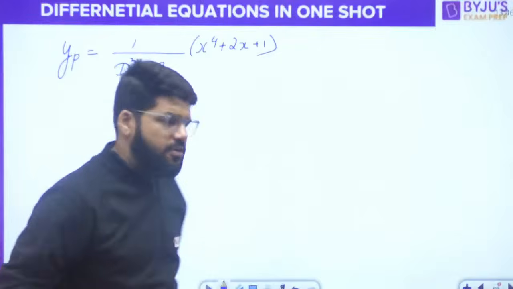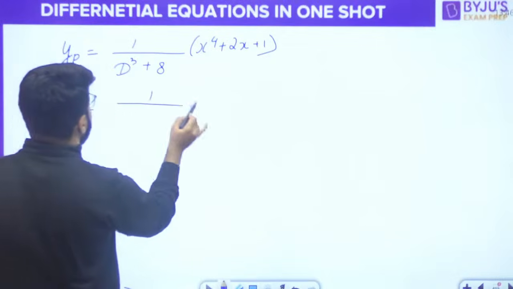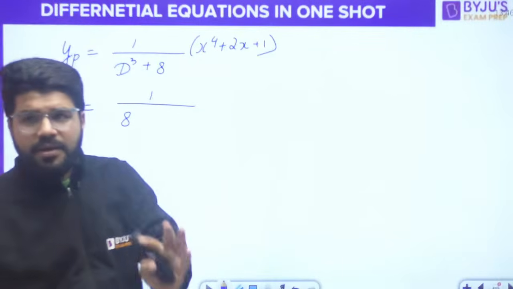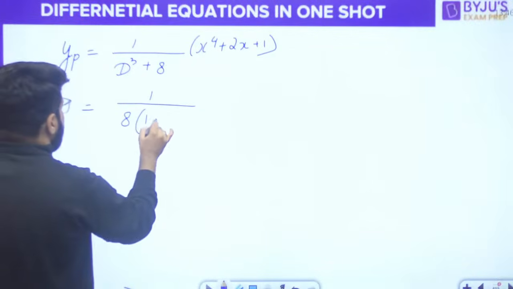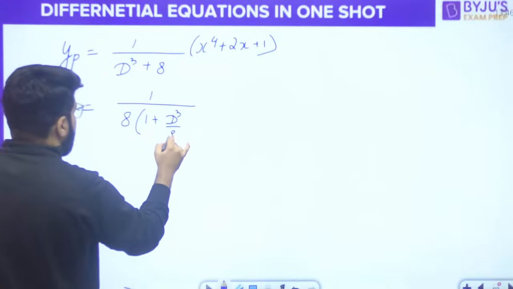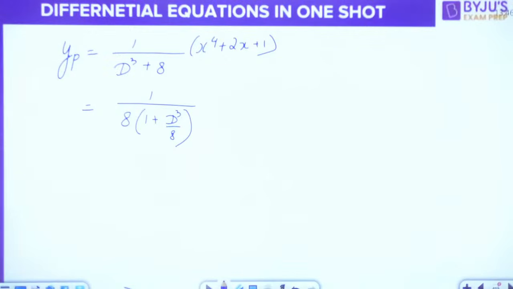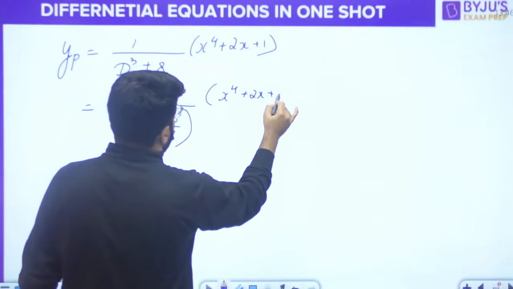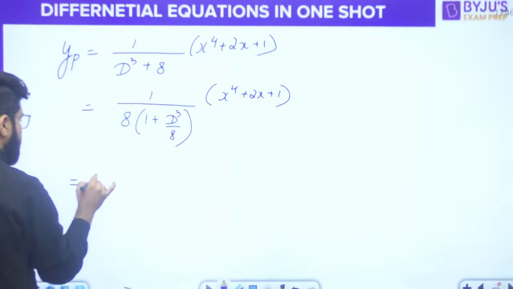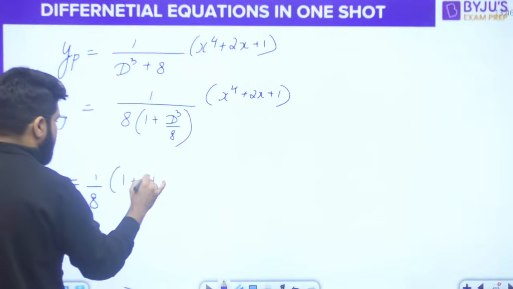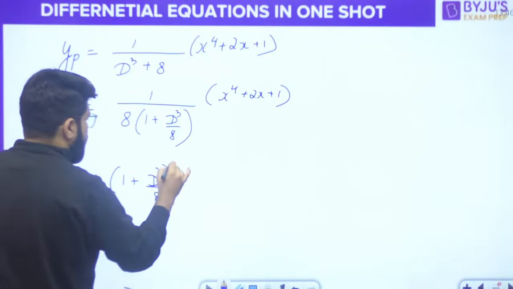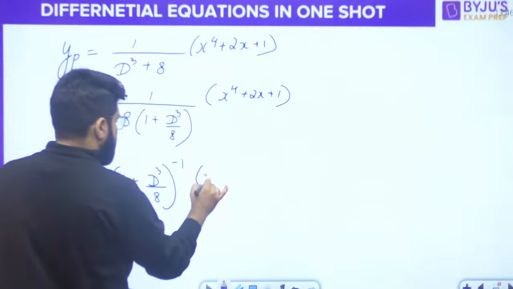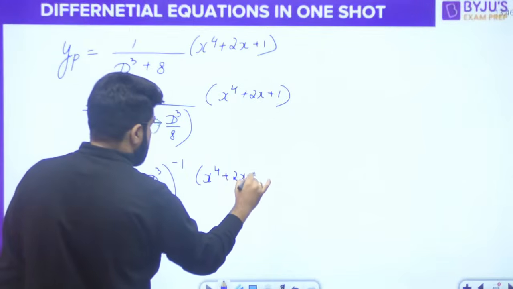Denominator bring to the numerator first of all. One more thing you can do first of all: take the 8 common. Let the denominator be 1 plus something. Taking 8 common, we get 1 plus D cube by 8. So let that constant be 1. Now shift this to the numerator. So you have 1 plus D cube by 8, whole inverse, into x power 4 plus 2x plus 1.